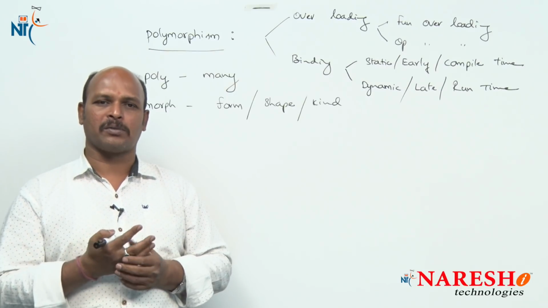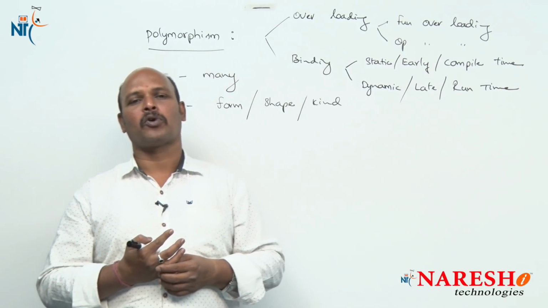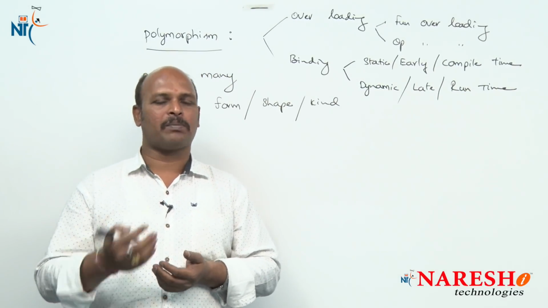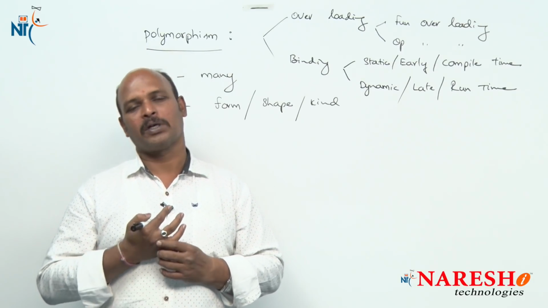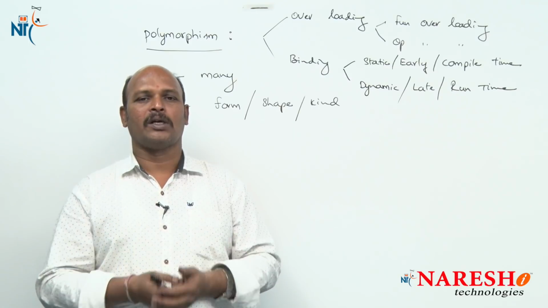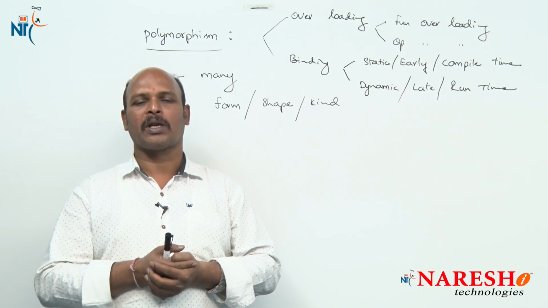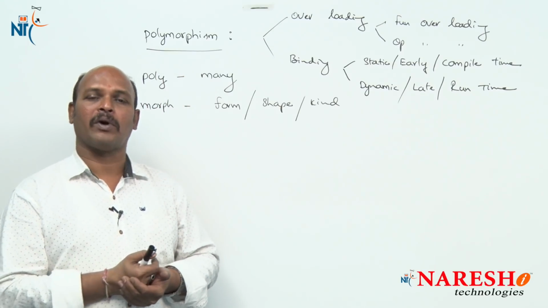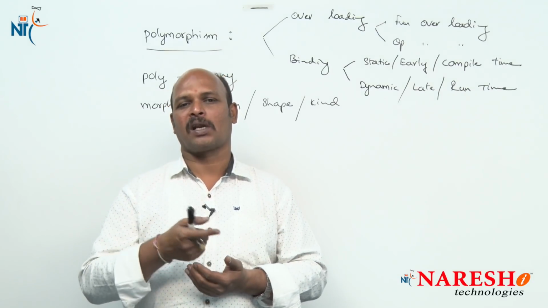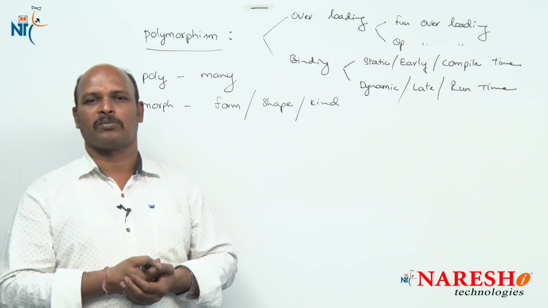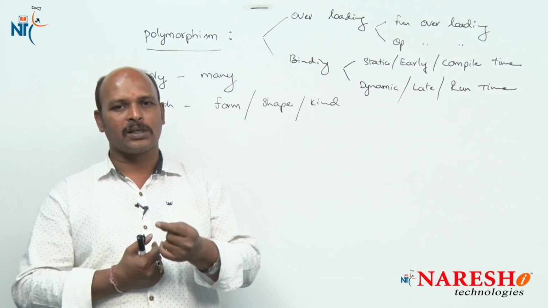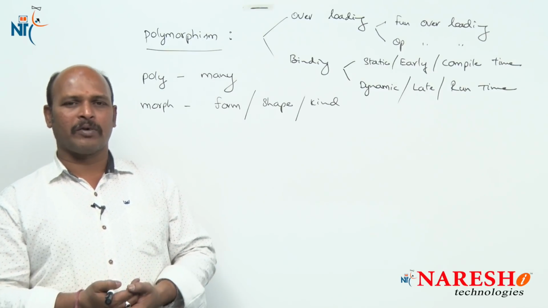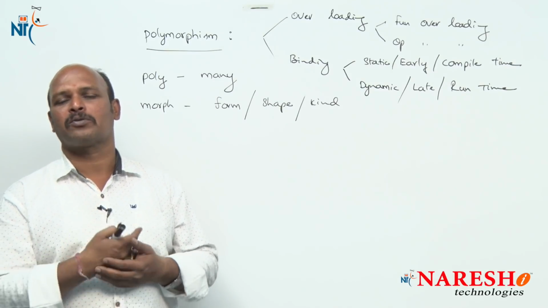Now, what kind of streams are we using? One more important topic we have to discuss. Generally, C is called function oriented and C++ is called object oriented, but actually C++ is not a complete object oriented programming language. It is not a pure object oriented programming language. Why? Because without objects and classes we can write a C++ program. When there are no objects, how can we say it is object oriented?